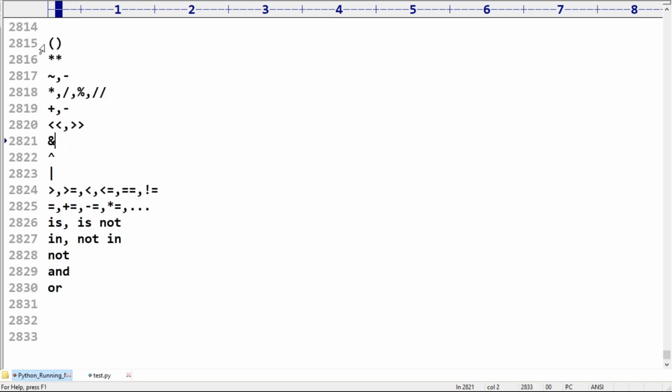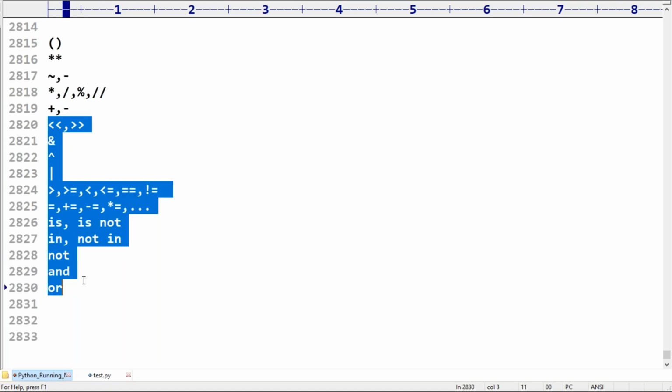Remember, the highest precedence goes to parenthesis. Next precedence goes to exponential. Next, the bitwise complement operator or unary negation. Next, the arithmetic operators star, division, modulo have more precedence than plus and minus. But anyway, being a programmer, in general, in our programming, we are not required to worry